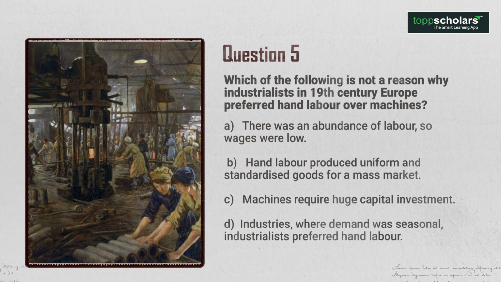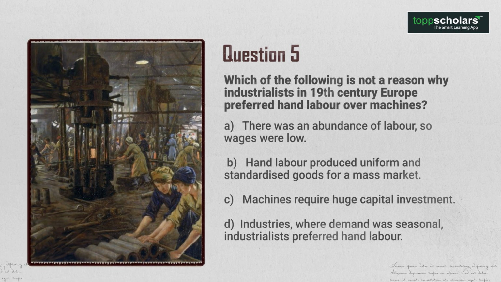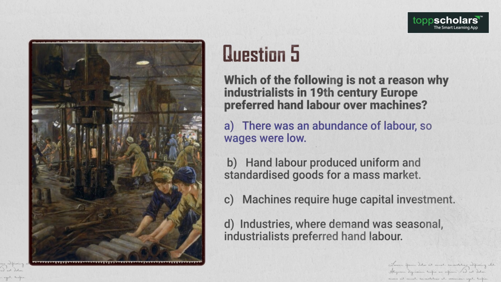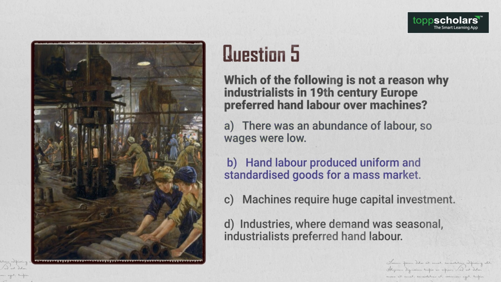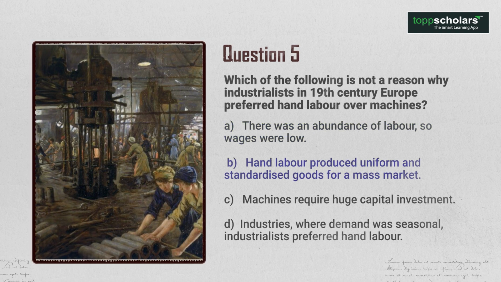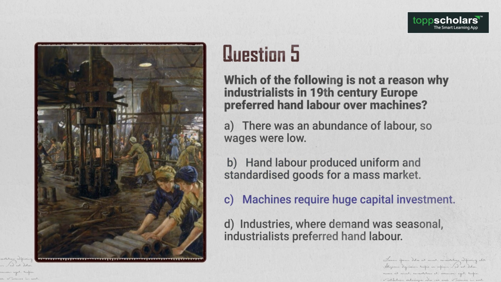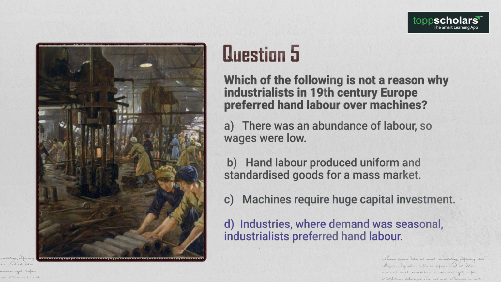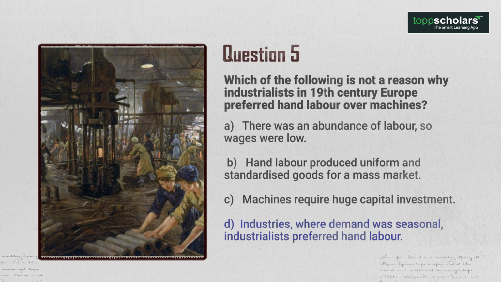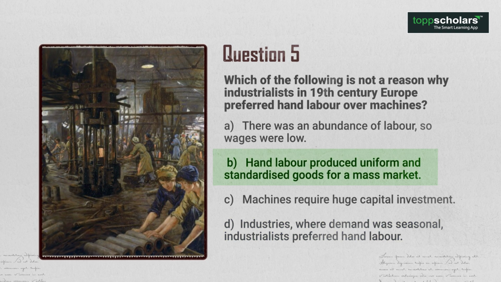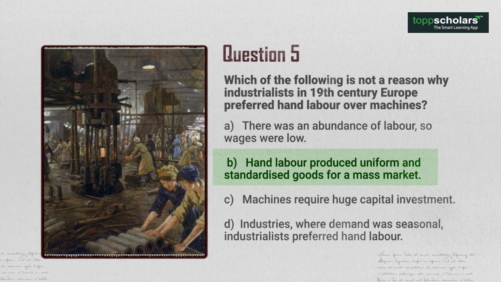Question 5. Which of the following is not a reason why industrialists in 19th century Europe preferred hand labor over machines? A. There was an abundance of labor, so wages were low. B. Hand labor produced uniform and standardized goods for a mass market. C. Machines require huge capital investment. D. Industries where demand was seasonal, industrialists preferred hand labor. The answer is option B. Hand labor produced uniform and standardized goods for a mass market.